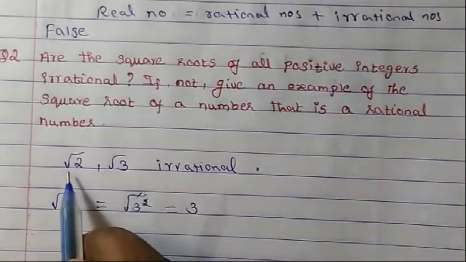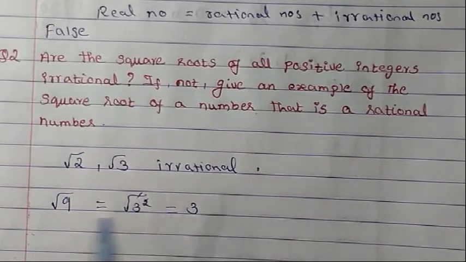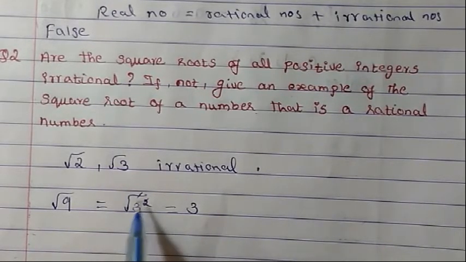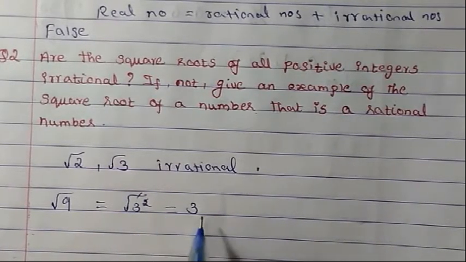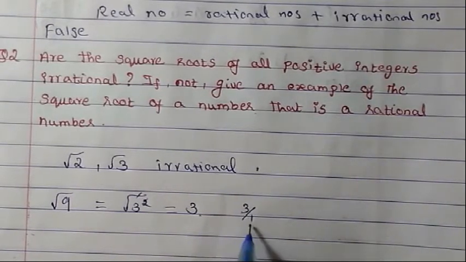The square roots of prime numbers we already studied are irrational numbers. But √9 can be written as √(3 squared), where the square will go off, so we will have 3. So this is a rational number. It can also be written as 3/1. So it becomes a rational number.